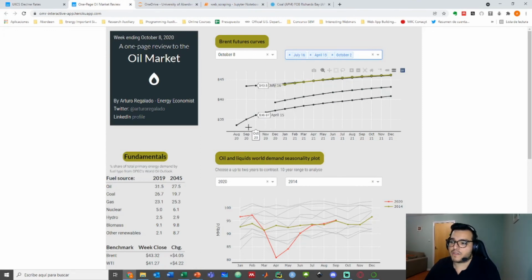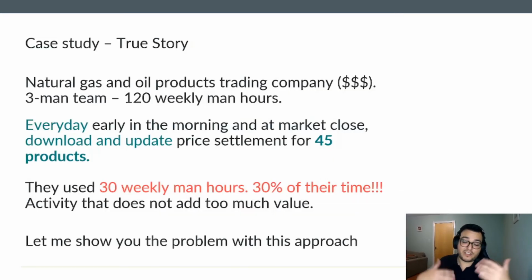The future curves, because we want to see the price today and the price in the next months. So they were actually wanting to see these plots, and the decision makers are not focused on the other thing. So that's the problem with this approach.